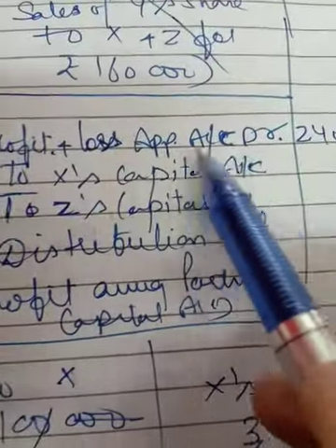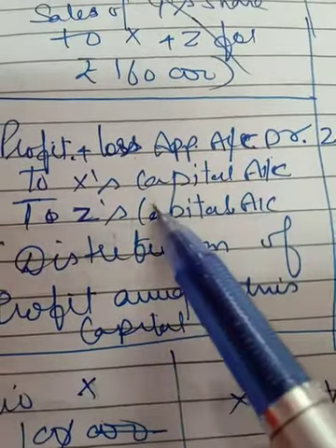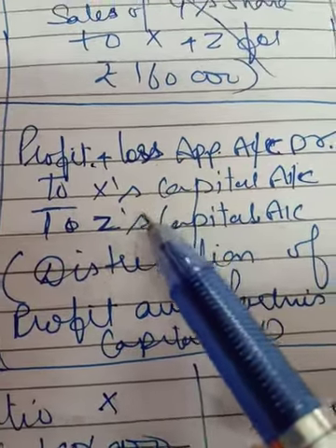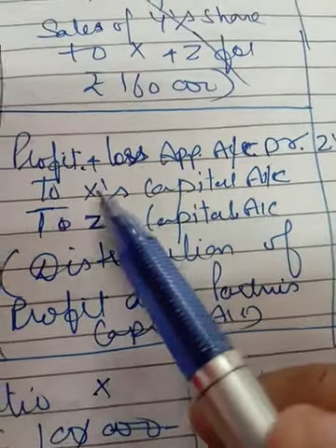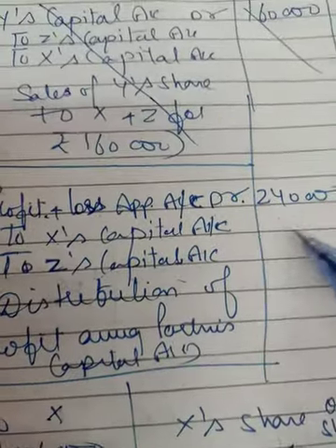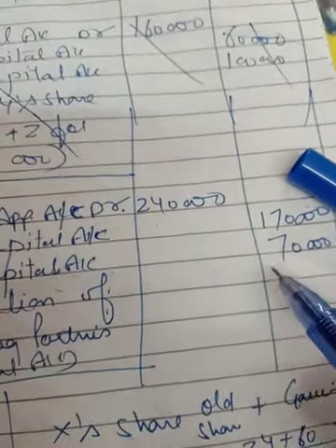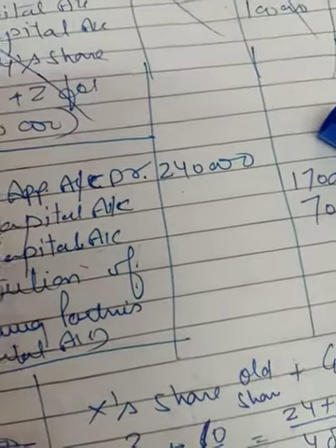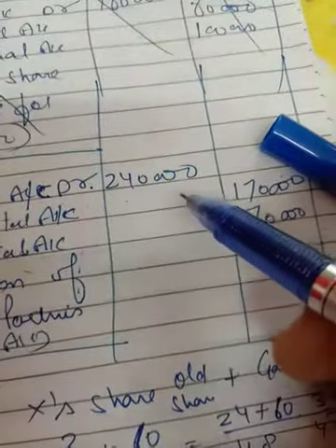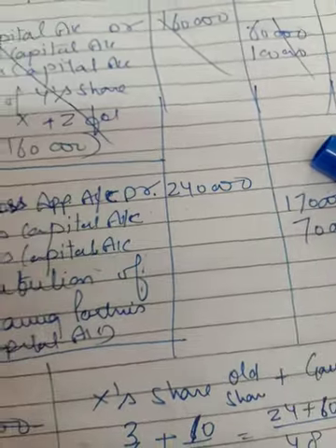Now the profit and loss appropriation account will be debited and credited to the remaining partners' shares. Profit and loss appropriation account debit to X's capital account and Z's capital account. The profit is 2,40,000, and that will be divided in the new ratio, 1,70,000 and 70,000, because the new ratio has been calculated, that is 17:7. So 2,40,000 will be divided in 17:7.